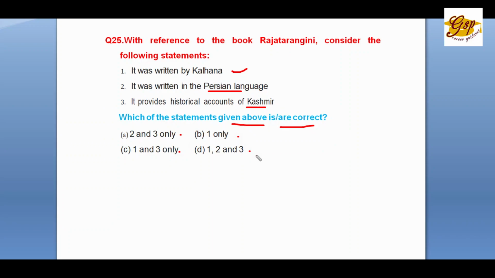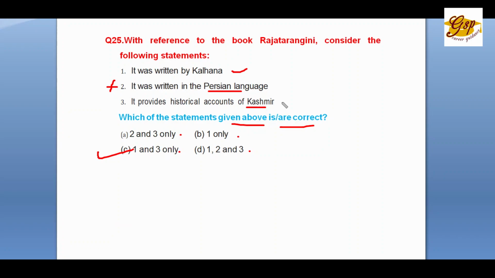The correct answer is C. 1 and 3 only. Of course, it was written by Kalhana. Statement 2 is wrong because Kalhana wrote this in Sanskrit, not Persian. And of course, it provides historical accounts of Kashmir. It's about Kashmiri kings, right?